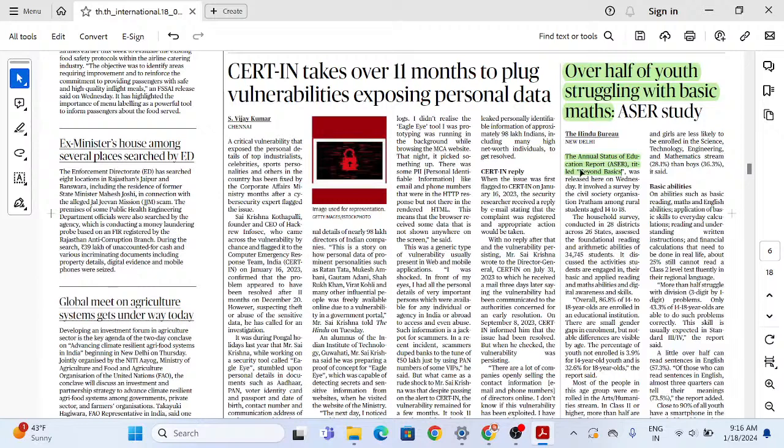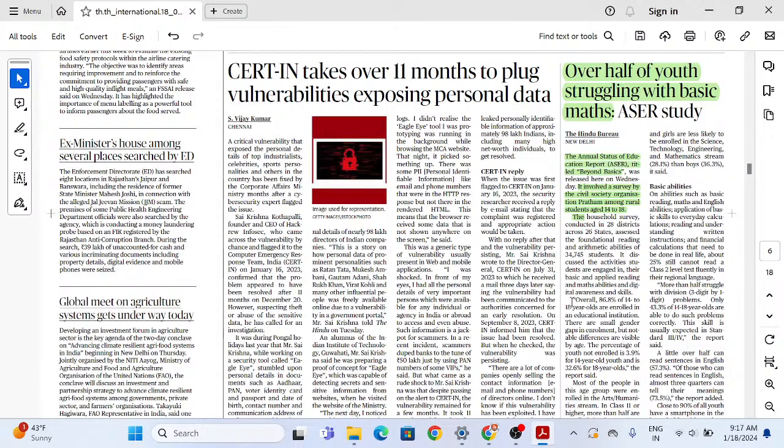Now, it included a survey by the civil society organization Pratham among rural students aged 14 to 18. So basically they had this data from the survey of students aged between 14 and 18. The household survey conducted in 28 districts across 26 states assessed the foundational reading and arithmetic abilities of 34,745 students. So basically they were checking the reading habits and the arithmetic abilities. It discussed the activities students are engaged in, and their basic and applied reading and math abilities.